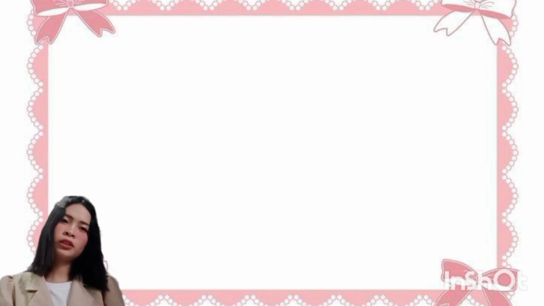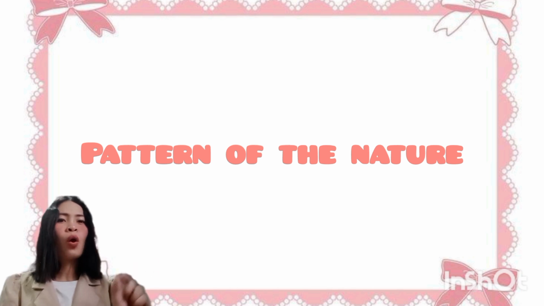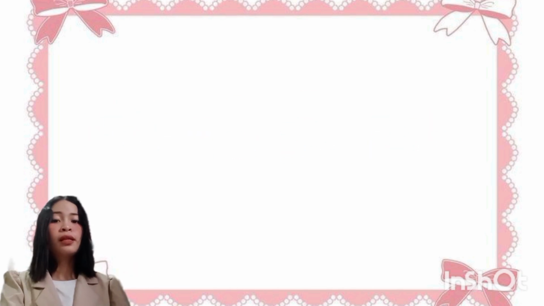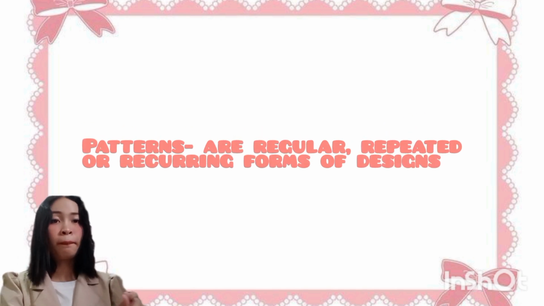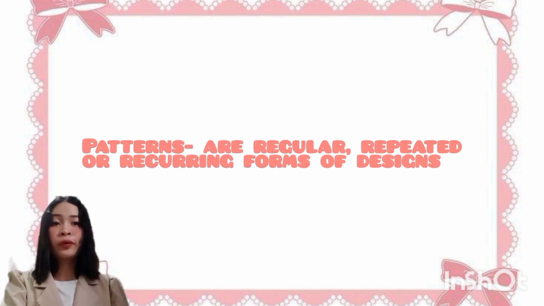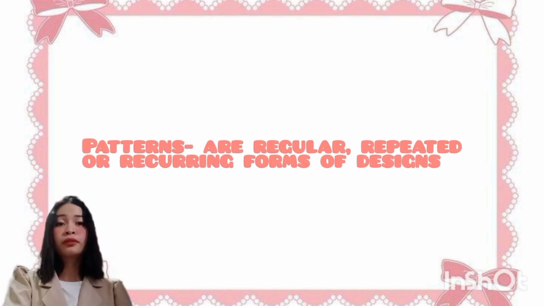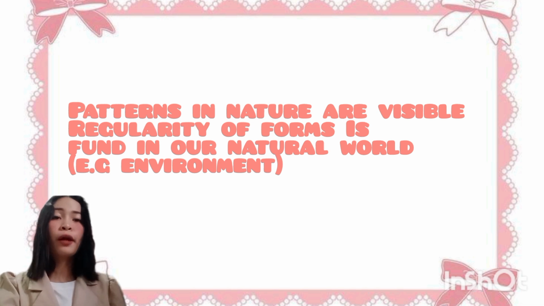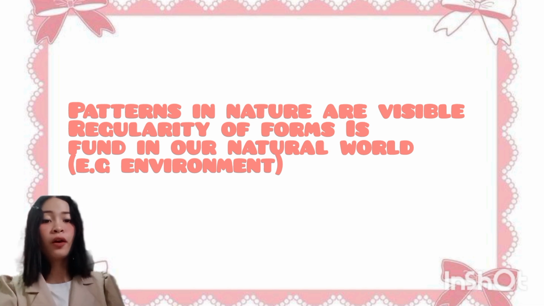So what are the patterns of the nature and what is patterns? So when we say patterns, is regular, repeated, or recurring forms of designs. So patterns in nature are visible regularities of form found in our natural world.